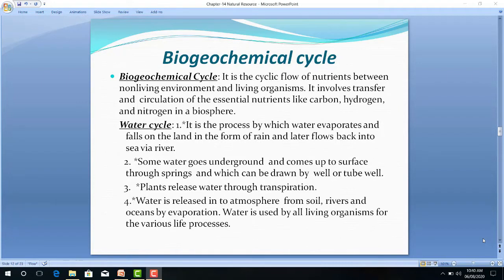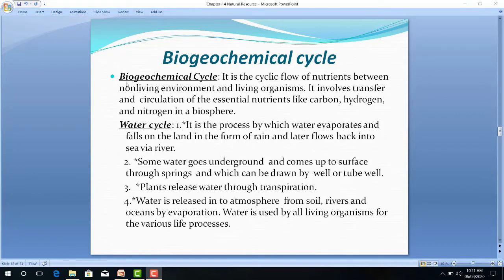Now in the second part, we will learn about different cycles, and that cycle is known as a biogeochemical cycle. So chapter number 14, the second part, is the biogeochemical cycle. That means cycling of chemical elements like carbon, nitrogen, oxygen, phosphorus, sulfur and water in the biosphere is called a biogeochemical cycle. This cycle operates through abiotic factors like soil, water, air and biotic factors like living organisms.